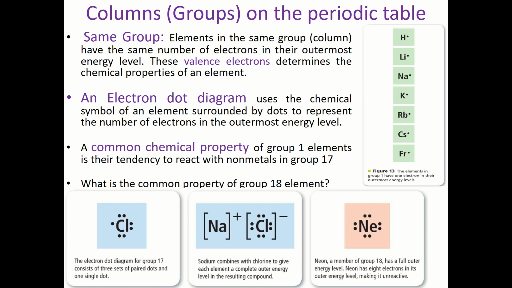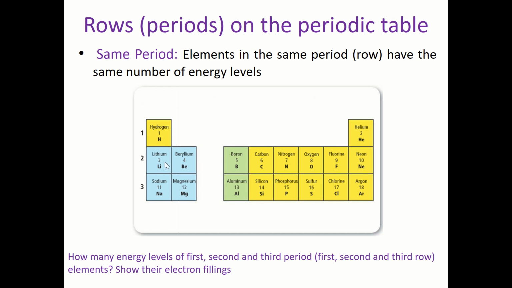So let's talk about lithium. Lithium is 3. So 2 at the first orbit and then 1 at the second orbit. So if I ask you how many electrons are there at the outermost energy level of lithium, it will be 1, you see? So what about sodium? Sodium is 11, 2, 8, 1, so it's also 1. And so on for potassium, rubidium, cesium, francium, and so on. So it means that all atoms of group number 1 have 1 electron at their outermost energy level.